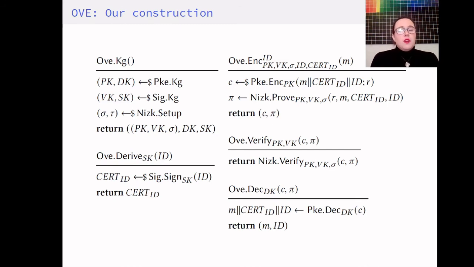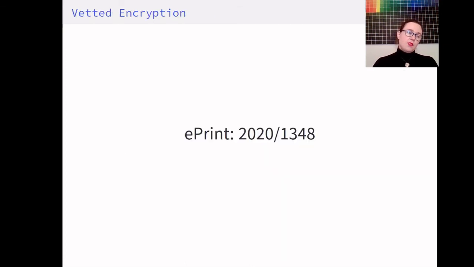So as for IVE, the security notions follow quite readily from the properties of the underlying schemes, but for full proof and also all the details for the constructions, you can check the article, full version, which is now available on ePrint. There you will also find more on background and references and so on.